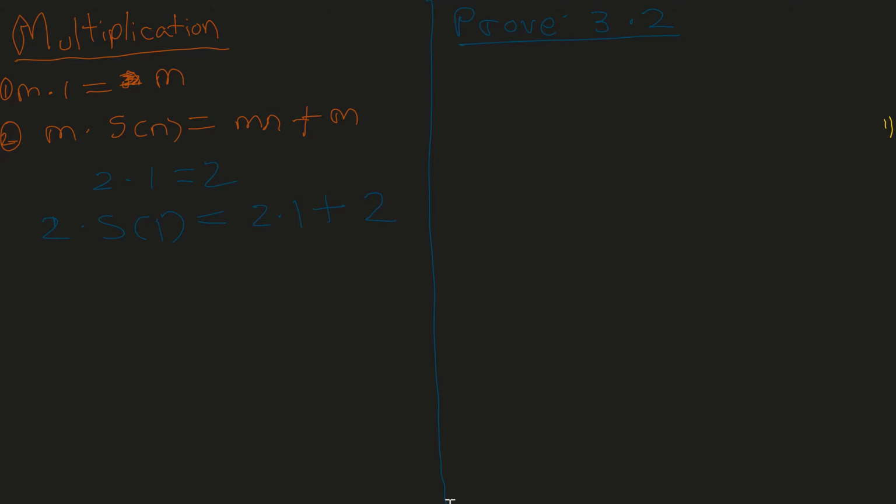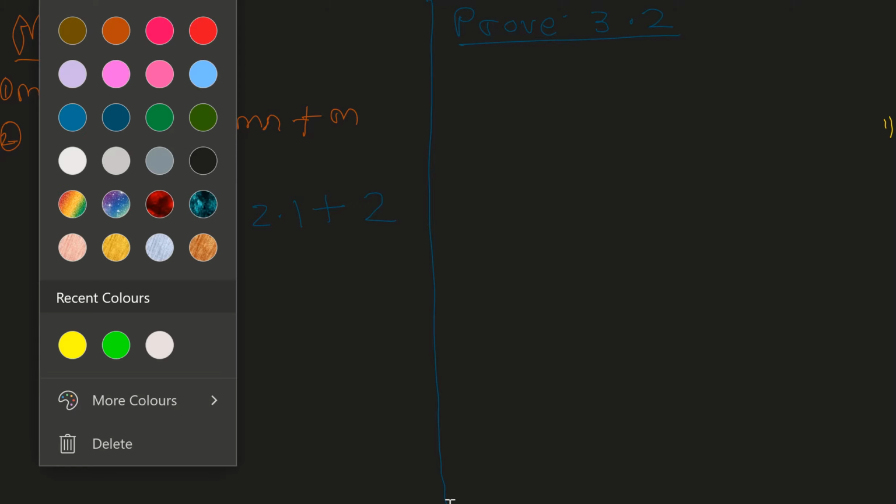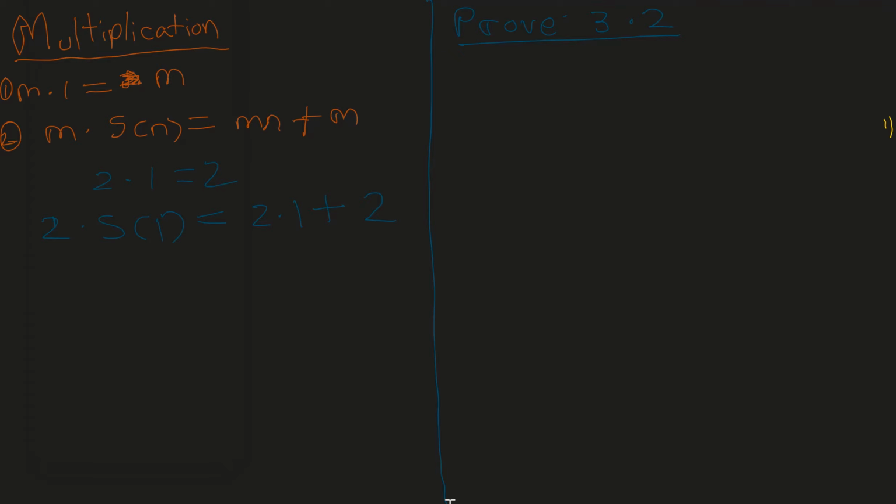Let's see how we can prove that. We know that it is equal to 6, but we can't use that because the only definitions we have is m dot 1 equals m, and this is clearly not 3 dot 1. If it was 3 dot 1, it would be equal to 3, but we don't know what 3 dot 2 equals. All we know is m dot successor of n equals mn plus m, and m dot 1 equals m. So let's see how we can break this down to the definition and how we can prove that.